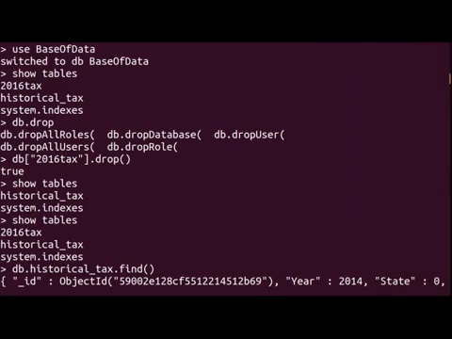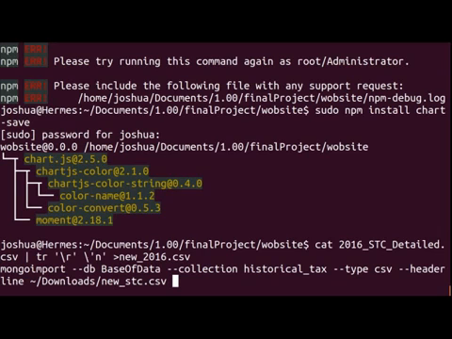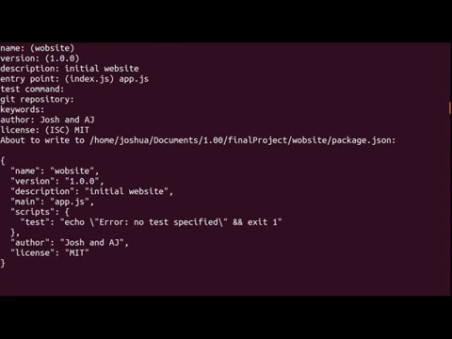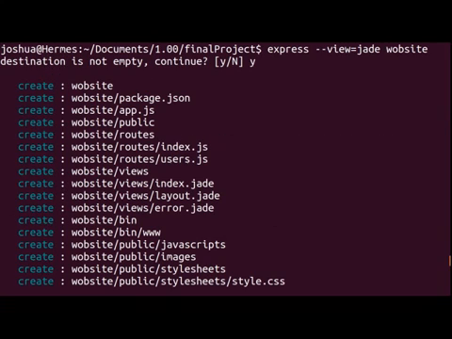So the first thing we needed to do was to get a database. To do this, we used a free distribution of MongoDB, and as you can see here, managed to actually create one. Then we had to sanitize our data a little bit, and we were able to get it up there looking at least a little bit neat. Then we went through the regular npm init procedure, and after that, proceeded to get Express so that we could get our database and website to at least pretend to like each other. And as you can see, we were able to get Express to at least pretend to work.